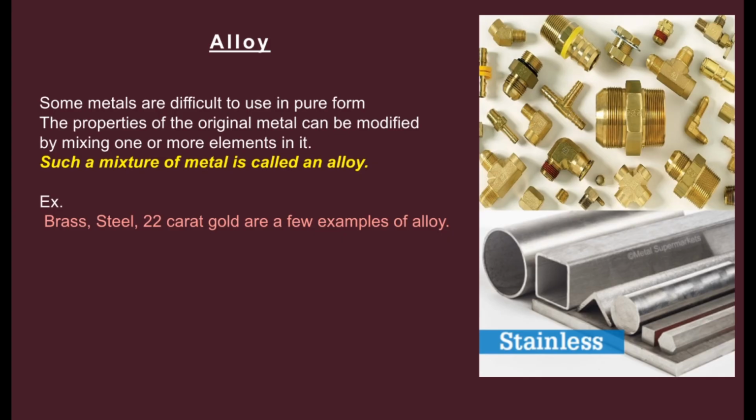Next is alloy. Some metals are difficult to use in pure form. The properties of the original metal can be modified by mixing one or more elements in it. Such a mixture of metal is called an alloy. Example, brass, steel, 22 karat gold are a few examples of alloy.